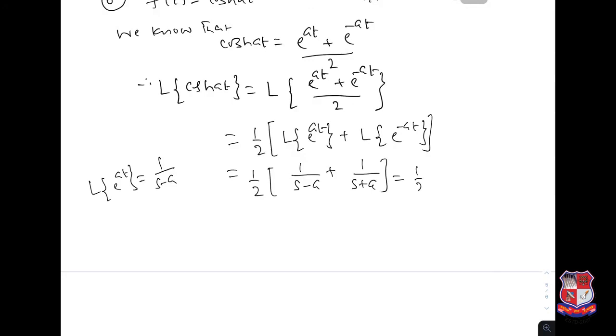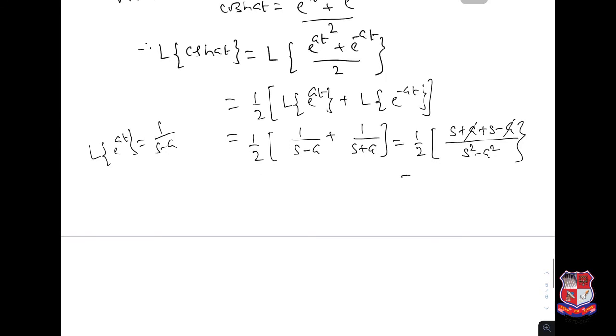We can simplify this: s plus a plus s minus a over s square minus a square, which is 2s, divided by 2.